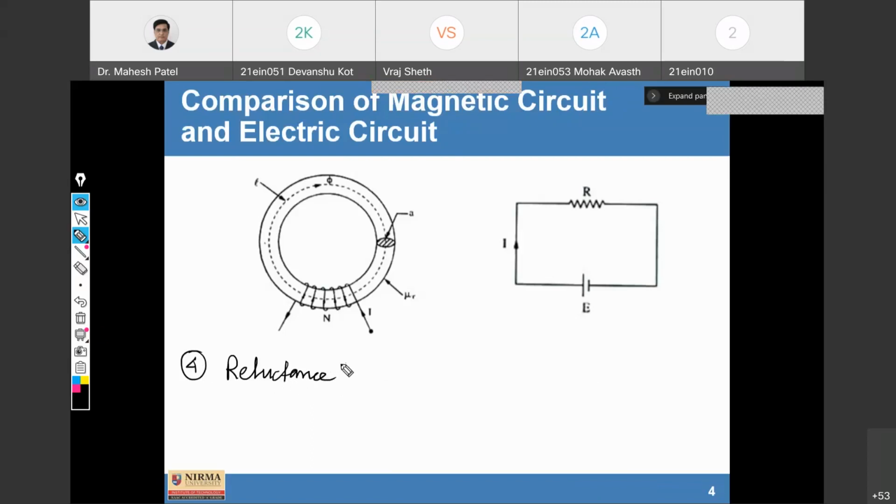Reluctance S is equal to L upon mu 0 mu R A. We will discuss mu 0 and mu R later in detail.